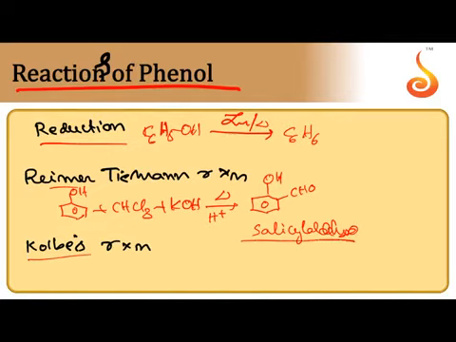This product is obtained. Formation of salicylaldehyde by the reaction of phenol with chloroform and potassium hydroxide. The byproducts are KCl and H2O.